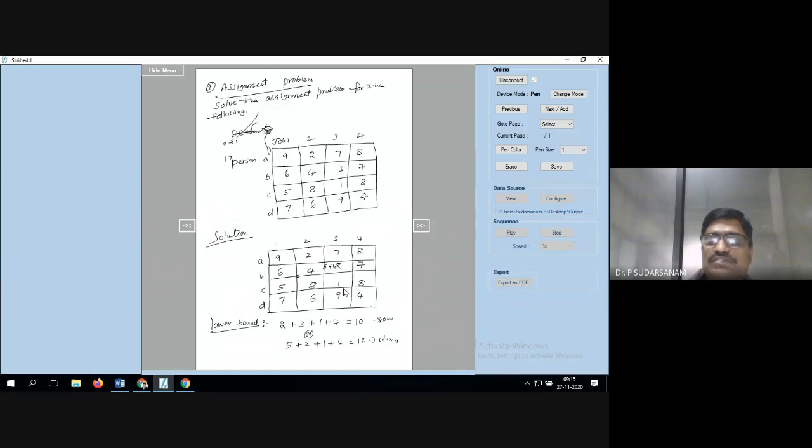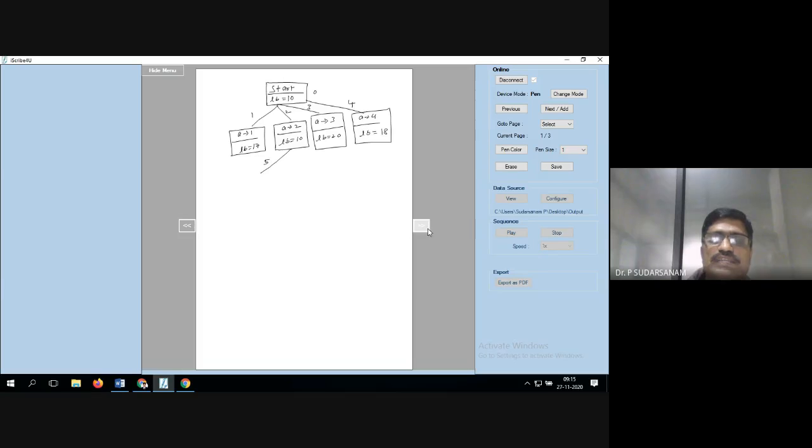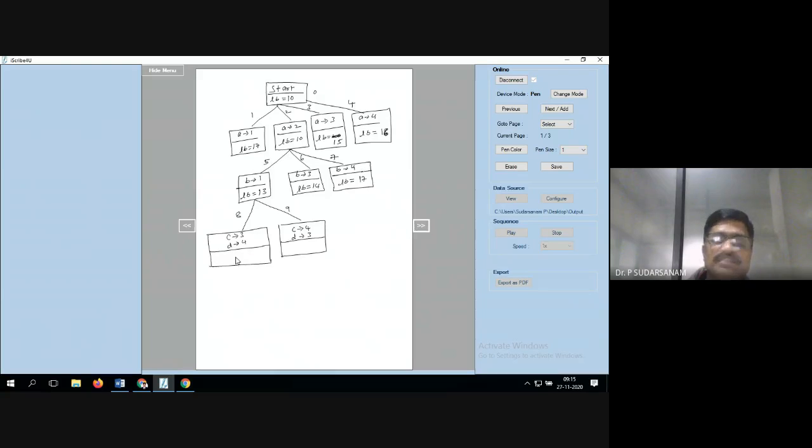Right, Arjun? Yes sir. Right. And now tell me the lower bound values. Now A is equal to 2 means what is the value? First one is called 2.